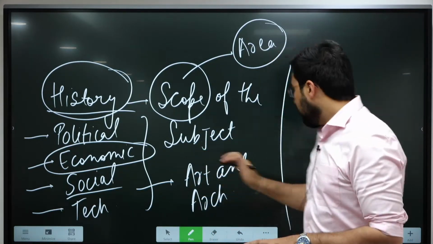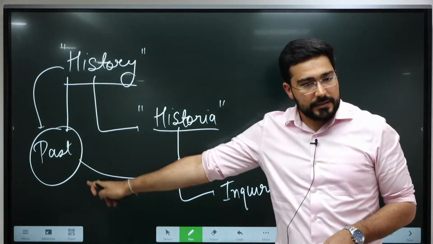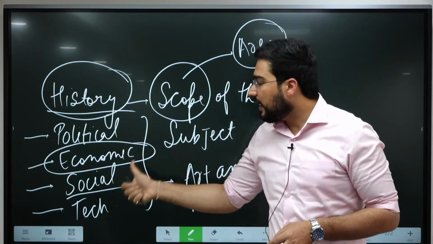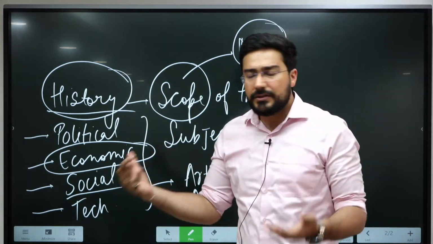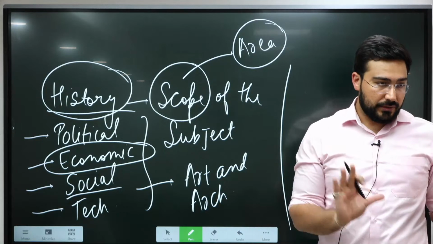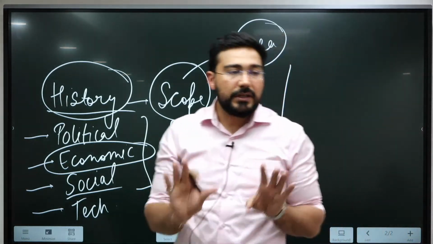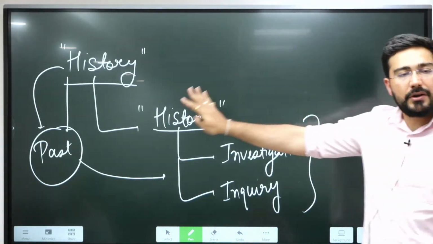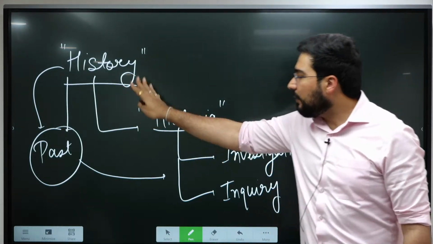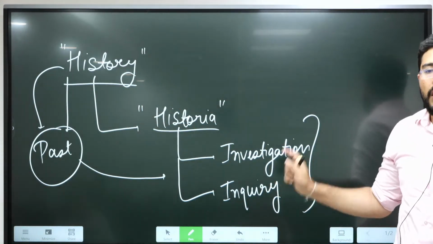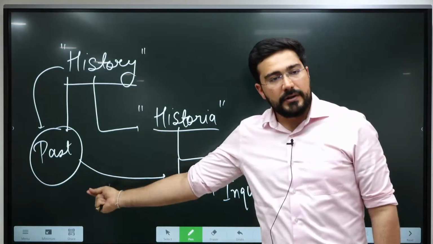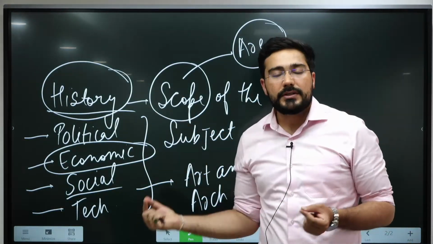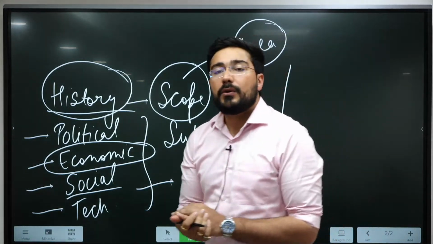So in a way, history records the past event, and these past events may belong to the polity of that time, economy, society, as well as technology, culture, religion, even art and architecture. These are the various categories of theme which will be covered by us. Alright, so I hope this is clear to all of you, all the online students. The meaning of history is investigation or inquiry into the past events, and whenever we discuss these past events, we try to understand the polity, economy, society, all those things we try to understand.